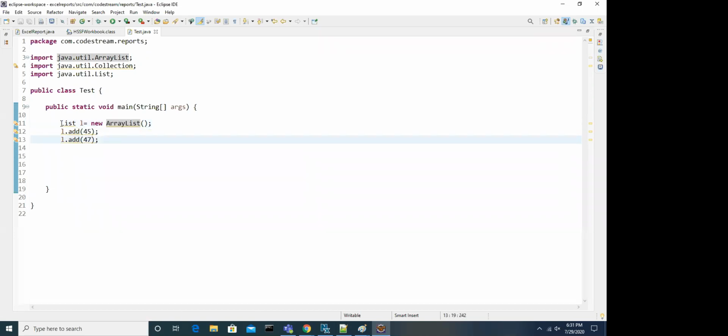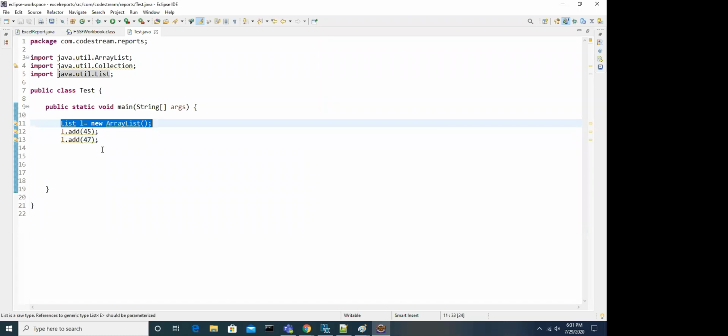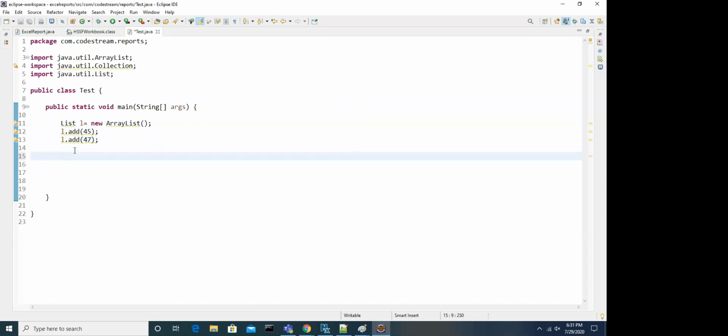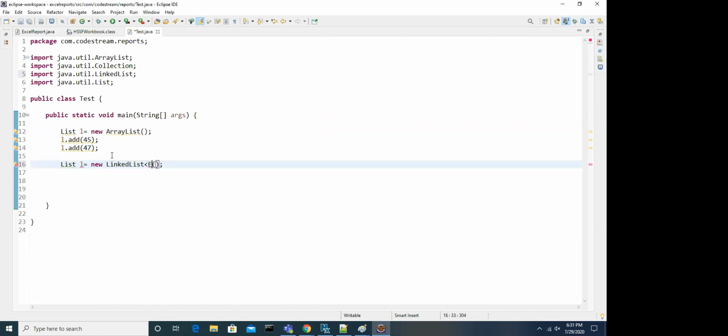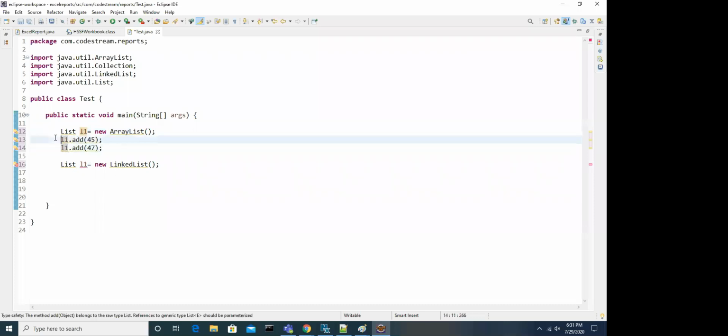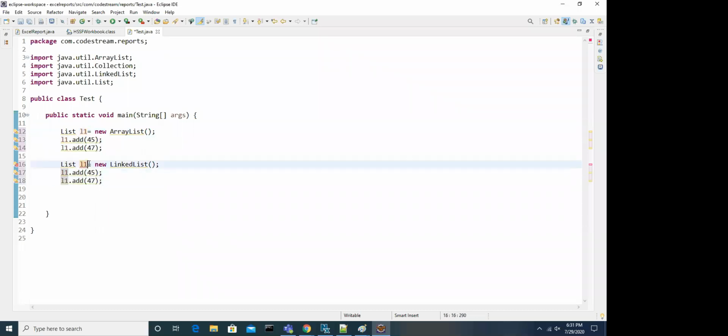There is one more class called LinkedList. Look at this. This is L1, let's say this is L2. If you are adding, both are the same. But you have to understand these two things.